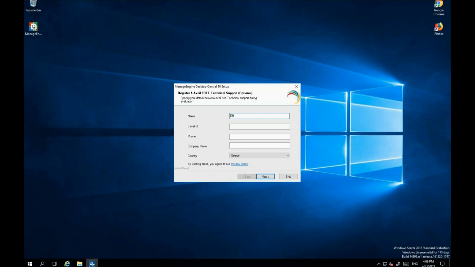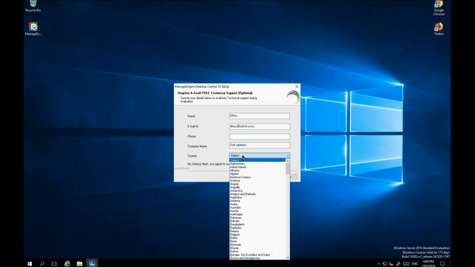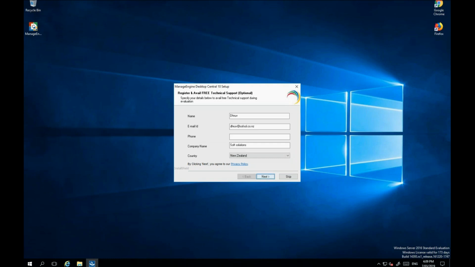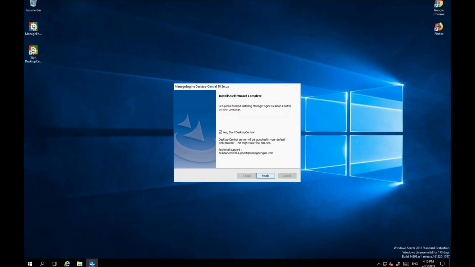So the name is Dhruv. Email is dhruv@softsalt.co.nz. As soon as you have jotted down all the information into this section, another icon will pop up on your desktop, and that will take you to the Desktop Central dashboard. The last one is country, which is New Zealand. Next. And finish.